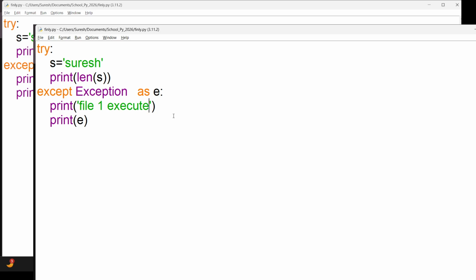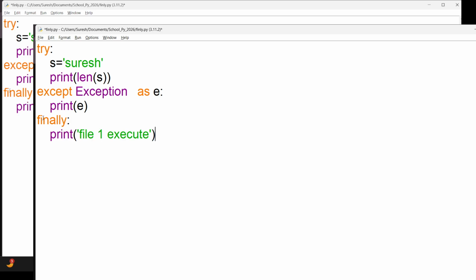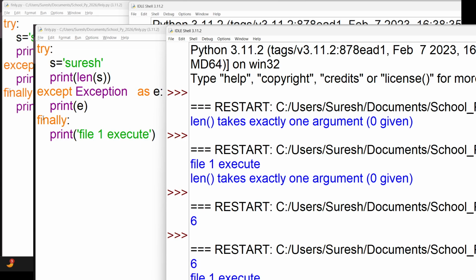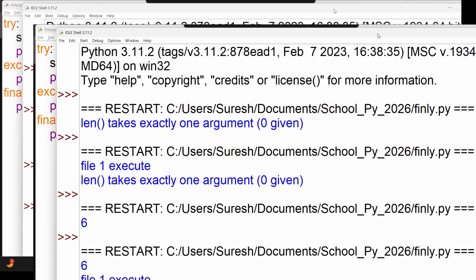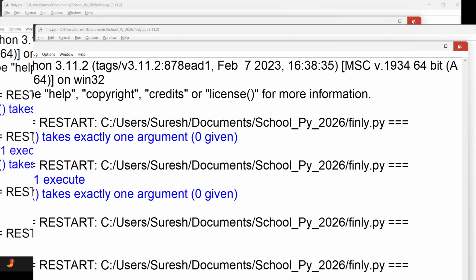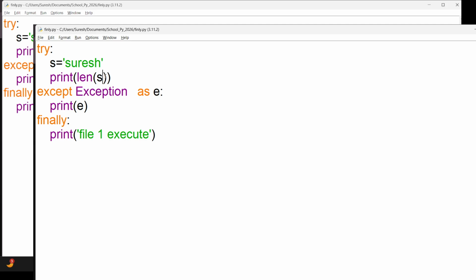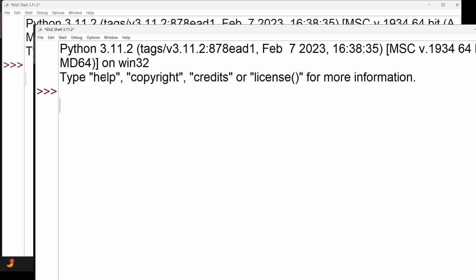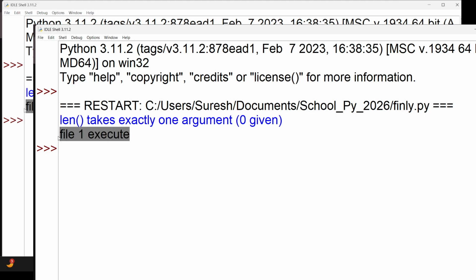So at that time, in Python or in any language, there is a provision called a finally block. So I'm going to use finally. The finally is a block which is always executed, whether an error occurs or not. If there is no error, no problem, that file one will be executed. And assume that if there is an error, still the file one will be executed.